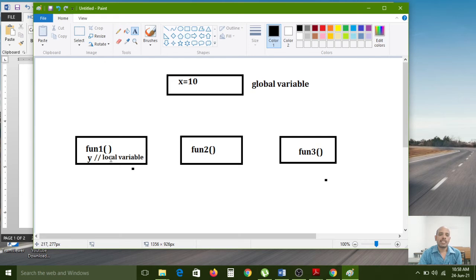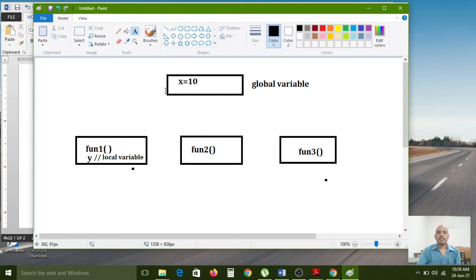So if you want to access that y variable from function 2, then there is no scope, no chance to access it, because the y variable is related only to function 1. Function 2 does not have any chance to access the y variable, because the y variable is available in function 1 and you are trying to access it from function 2, right? Like that, function 3 also cannot access the y variable.